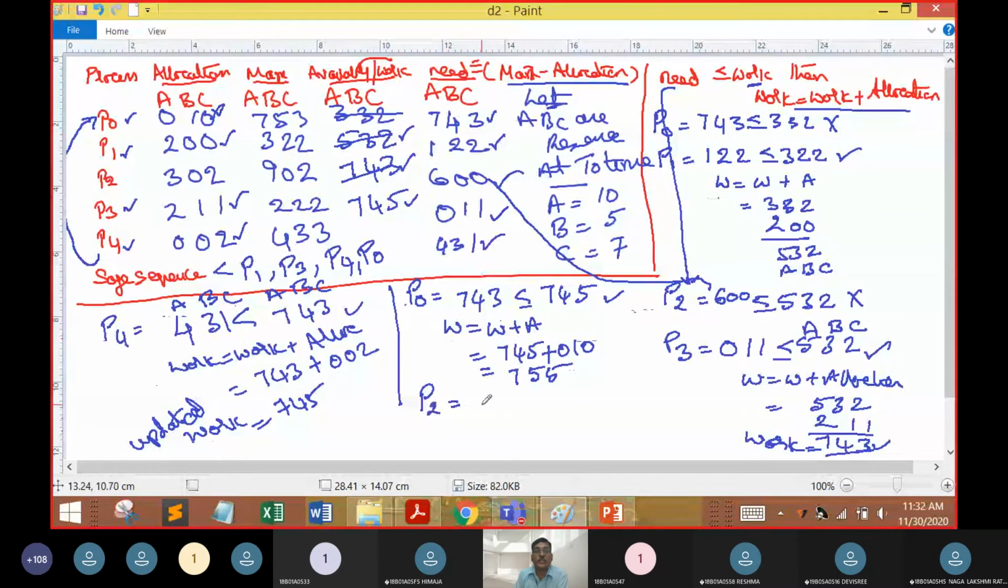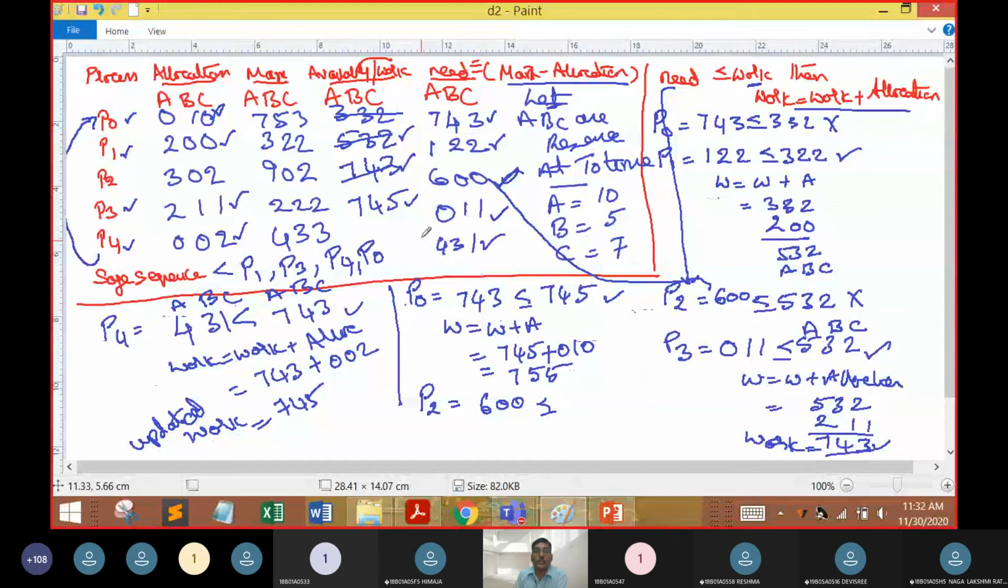So 600 is less than or equal to the new value. What is the new value? 755. So I'm going to take this 755. So 600 is less than 755. Yeah, it is true. Now what do I have to do?